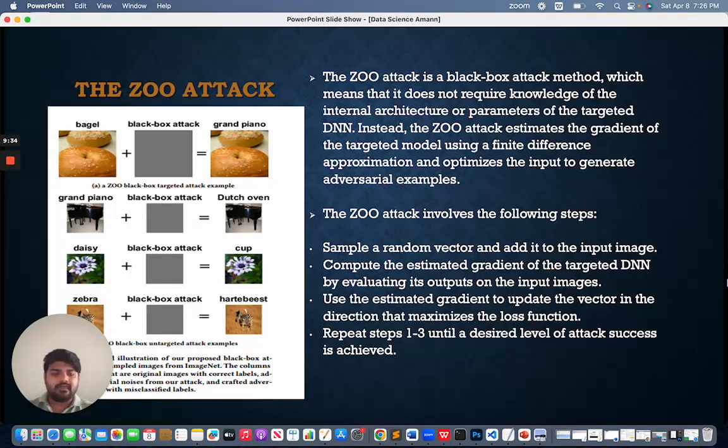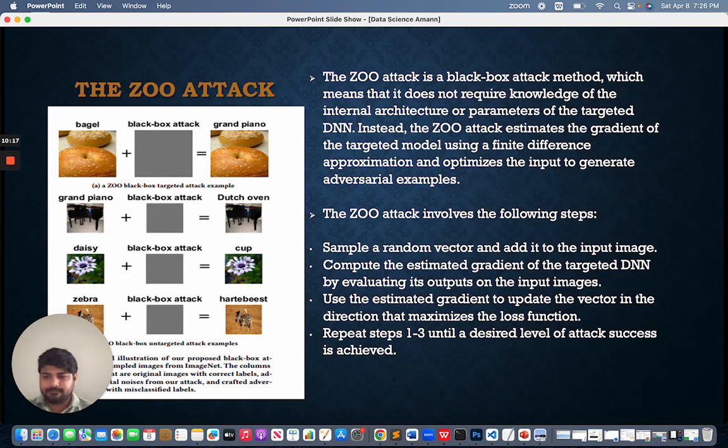Now we're going to see the various steps involved in it. The first one, it starts with sampling a random vector and adding it to the input image. The next step is computing the estimated gradient of the targeted DNN by evaluating its output on the input image. After that, it uses the estimated gradient to update the vector in the direction that maximizes the loss function. And at last, it repeats steps 1 to 3 until a desired level of attack success is achieved. These are completely the general steps.